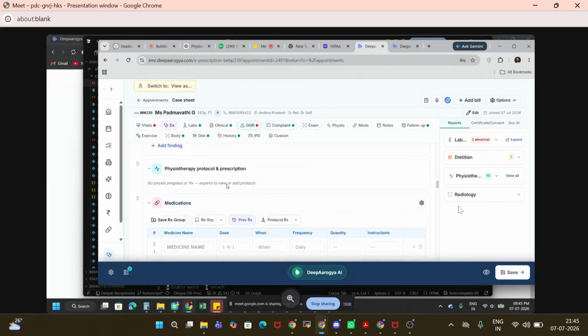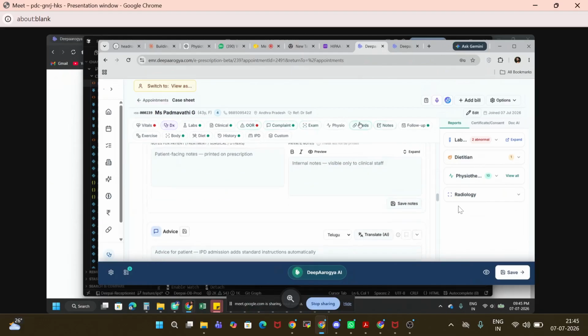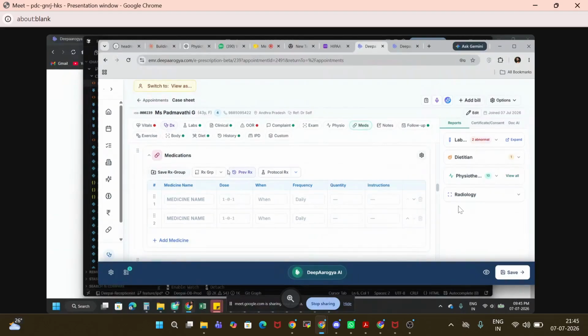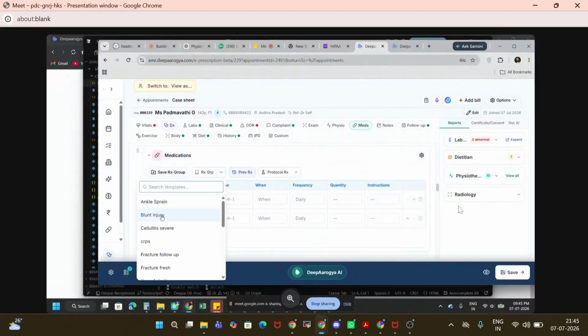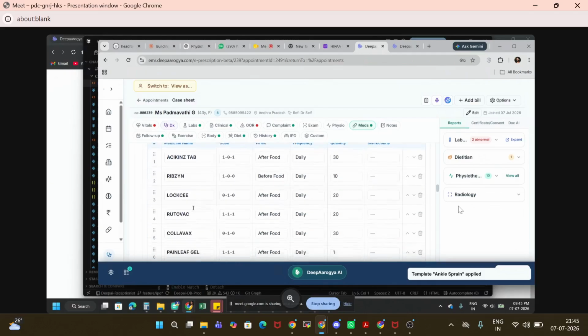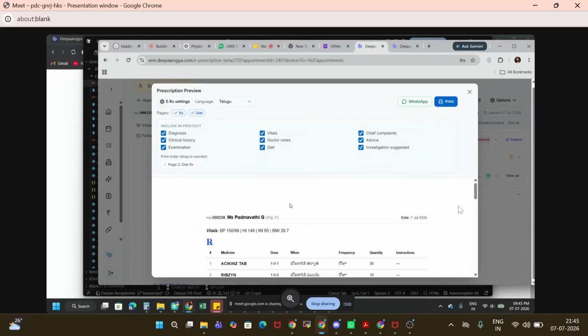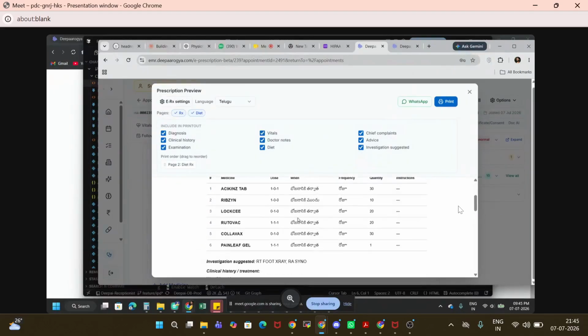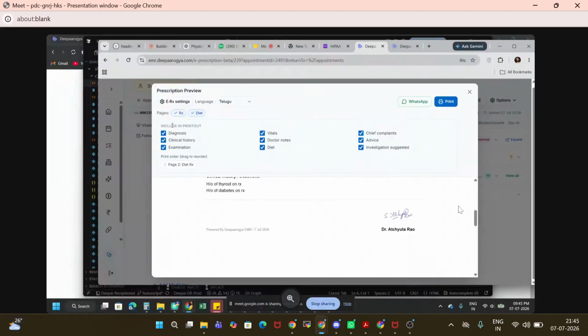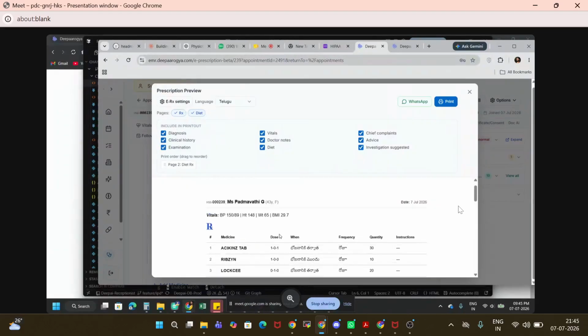Now again, as I said, you can customize each and everything. Let me just show you one medicine. Similar to loading a template, you can also create different templates for medicine. Suppose the patient has an ankle sprain, then the doctor can directly load this and automatically all the medicine will come here. Now if you want to send all this medicine, you can just click on preview. You will see all the medicine.